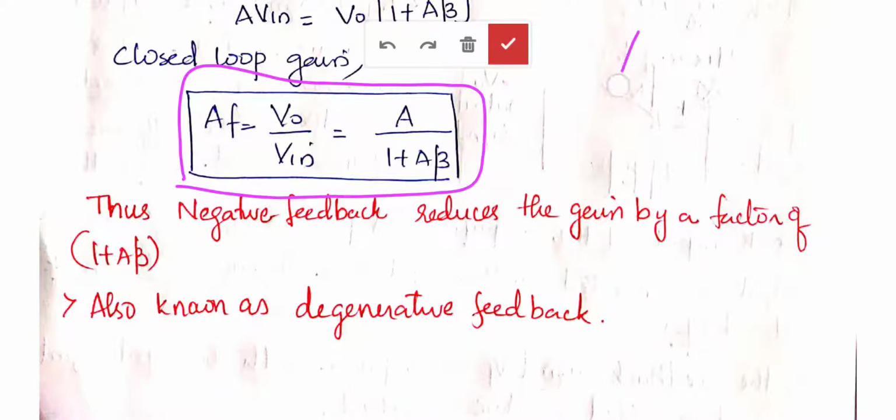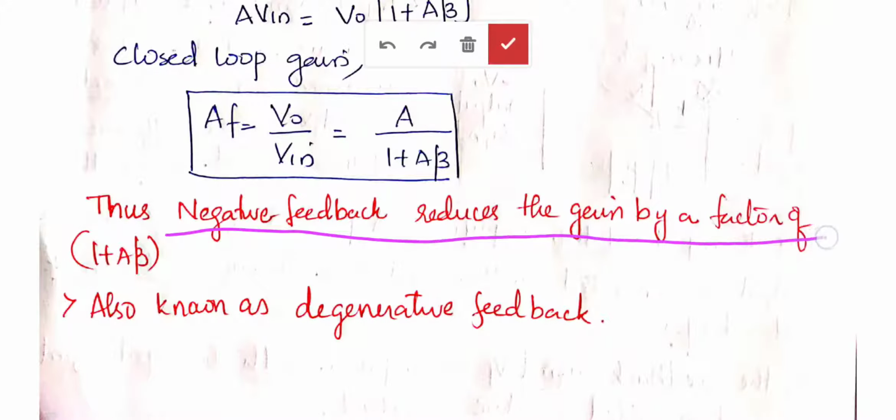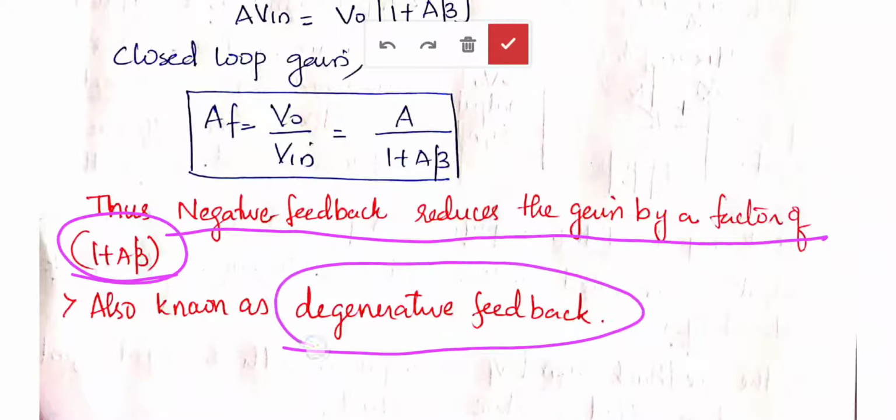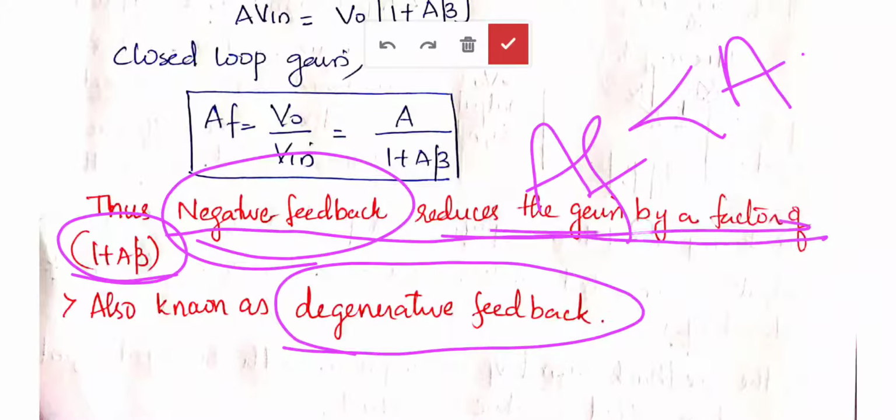So you can see the gain without feedback is A. When feedback is introduced, gain is reduced by a factor of 1 plus A beta. So the negative feedback reduces the gain by a factor of 1 plus A beta. So it is known as degenerative feedback. So it is obvious that AF is lesser than A. So the introduction of a negative feedback will reduce the gain.